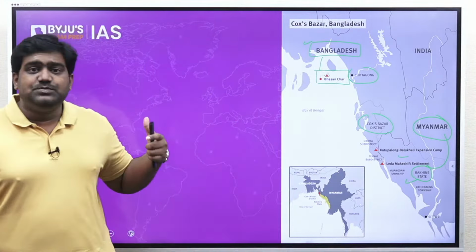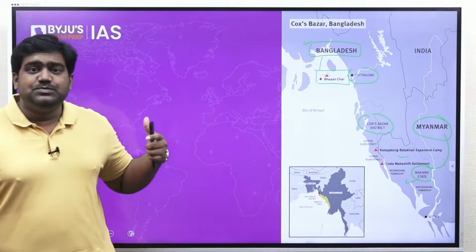So Bangladesh has received a huge inflow of refugees in the last few years, and it has been trying to settle some of these refugees at this island known as the Bhasanchar Island that's located in the Bay of Bengal. So this island is located at the opening of the Meghna River. This is where the Meghna River drains into the Bay of Bengal, and right at the opening you have the